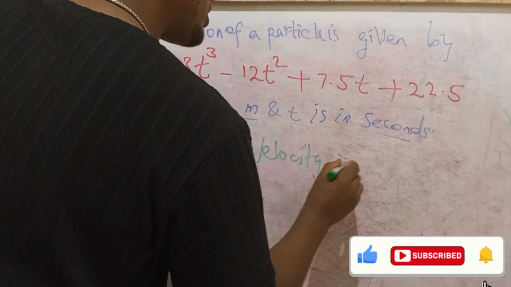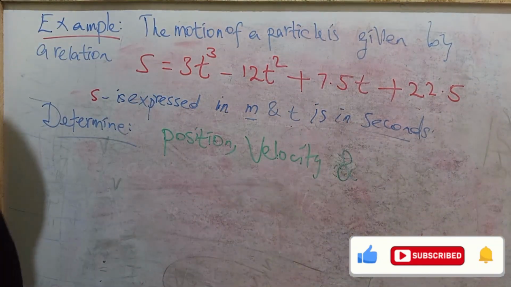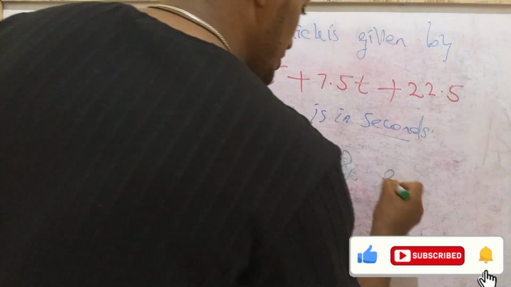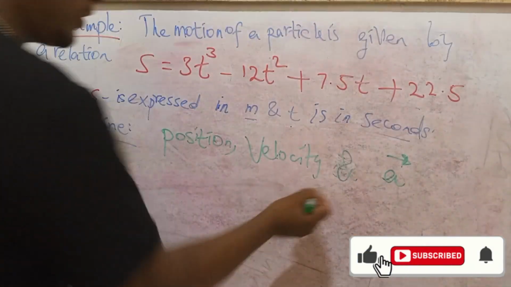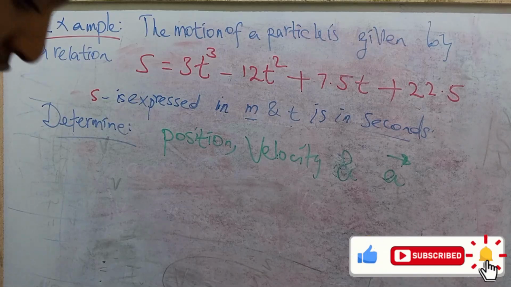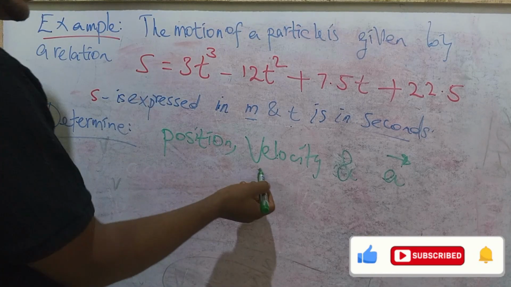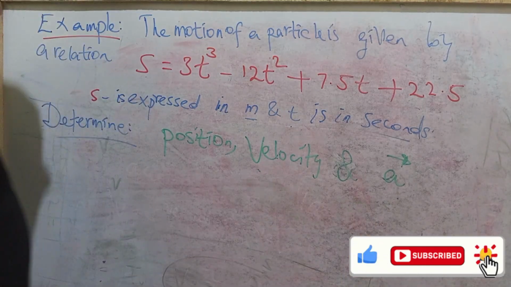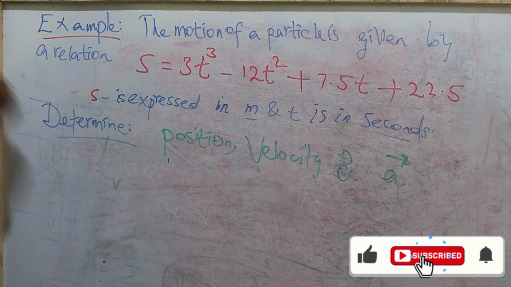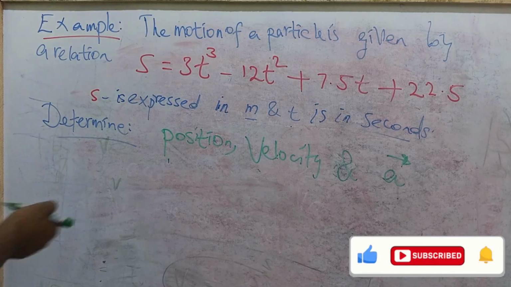Acceleration is the double differential, or the second differential, of the displacement, as we have seen. Whereas velocity is the first differential of displacement. What about the position? The position is S itself here. So we can start.